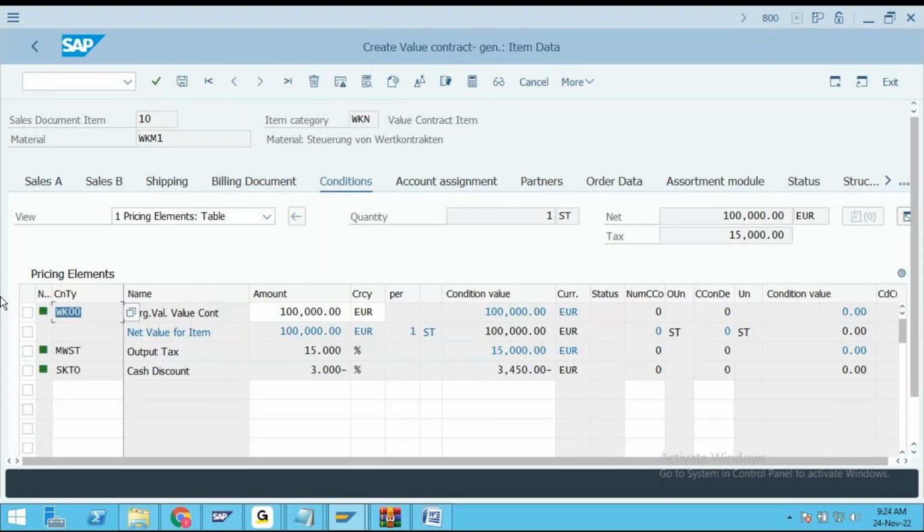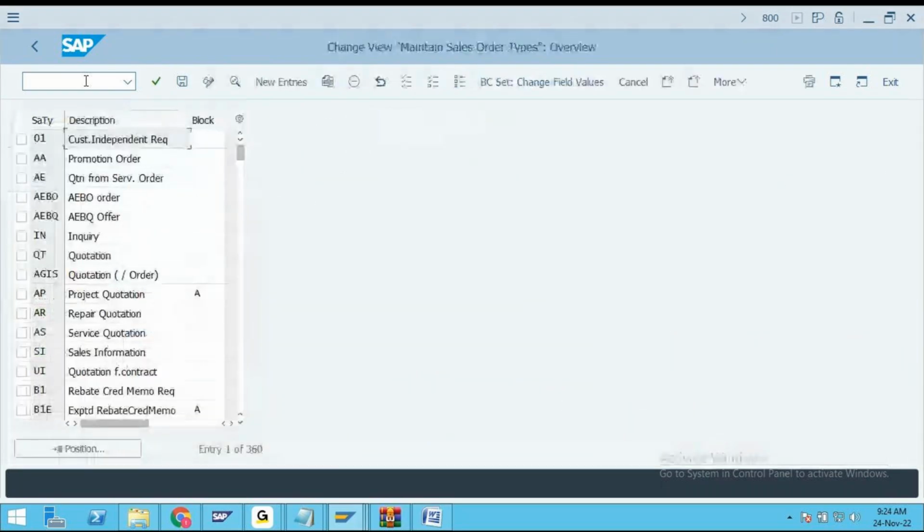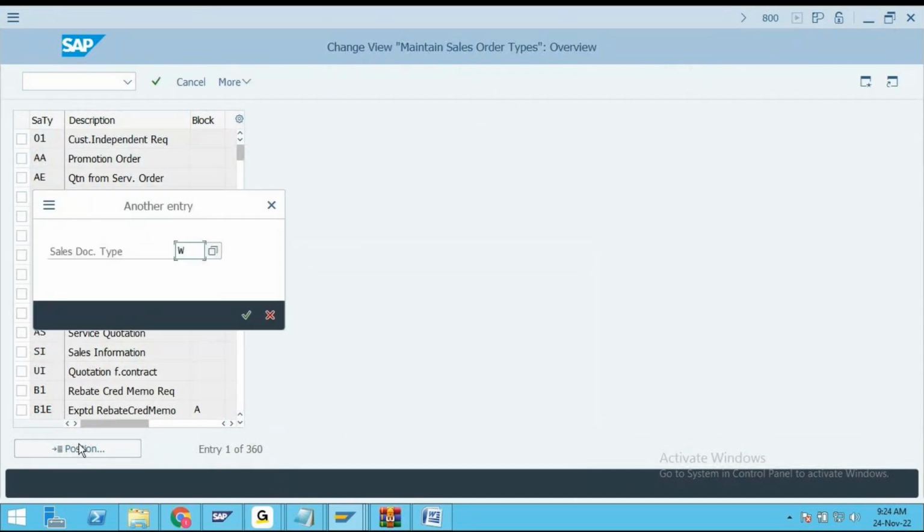So see the screen, sir. First, I am talking about the document type, WK1. So that is the document type, my friends.